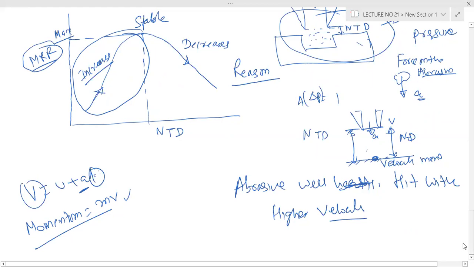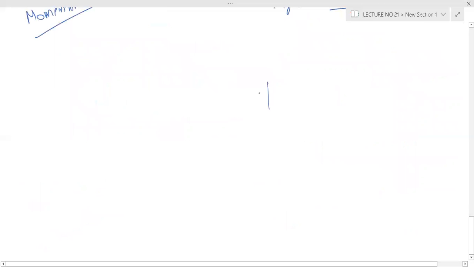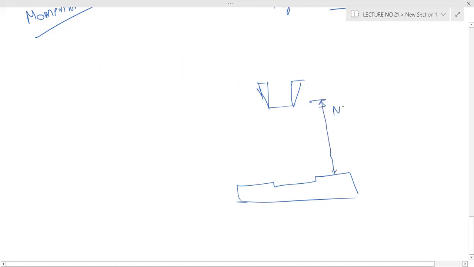But what happens when the nozzle tip distance is too large, like this? It is a very large distance. Because you have air, and the particle moves with a velocity, this air causes a drag force.